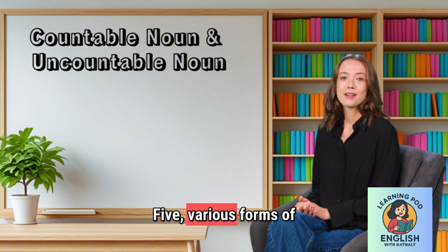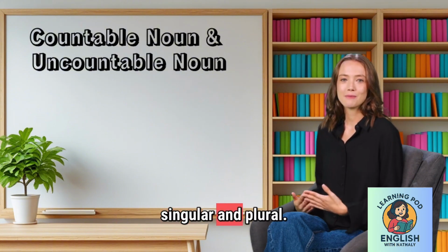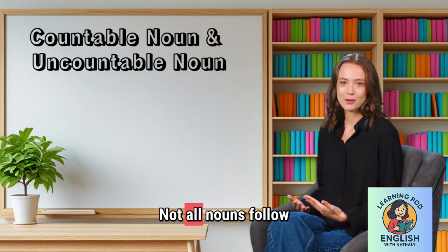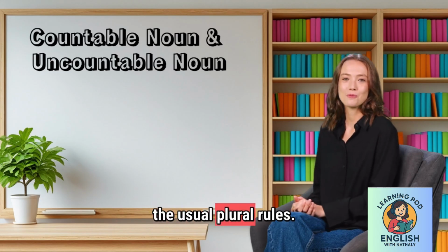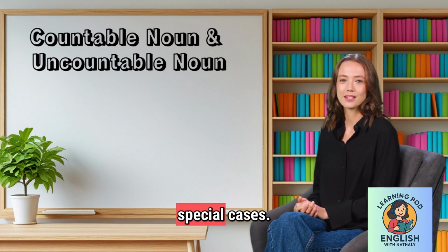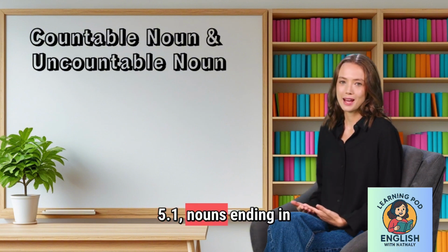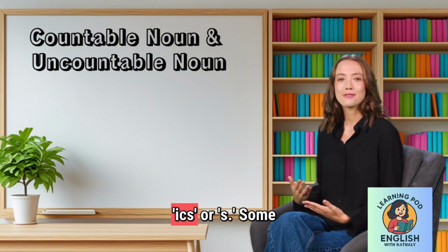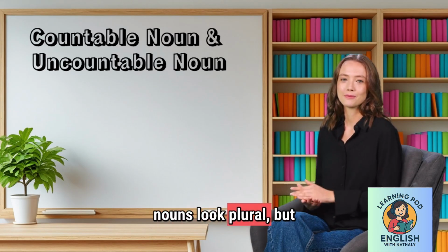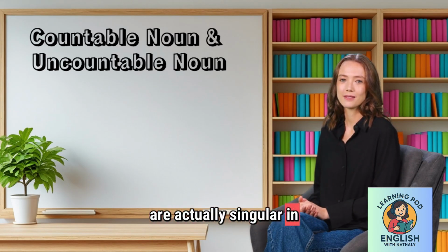5. Various forms of singular and plural. Not all nouns follow the usual plural rules. Let's look at some special cases. 5.1. Nouns ending in ics or s. Some nouns look plural, but are actually singular in meaning.